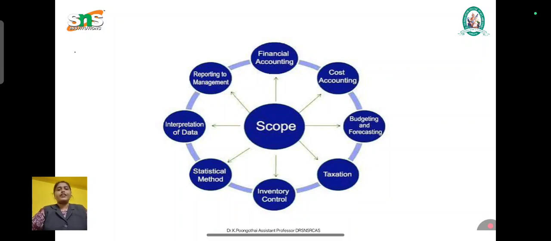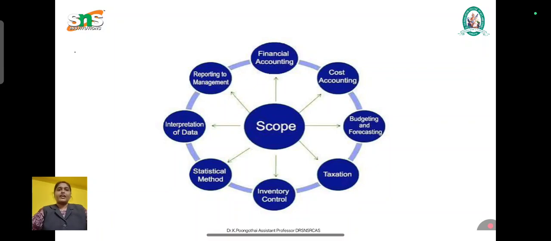We have different types of budgets: sales budget, production budget, cash budget, capital expenditure budget and master budget. The importance is facilitating planning, controlling expenditure, and improving coordination among the departments. The example is that a company prepares an annual sales budget to estimate future revenue.